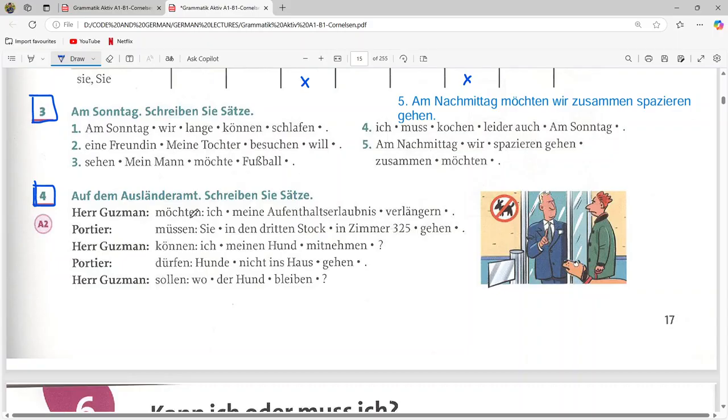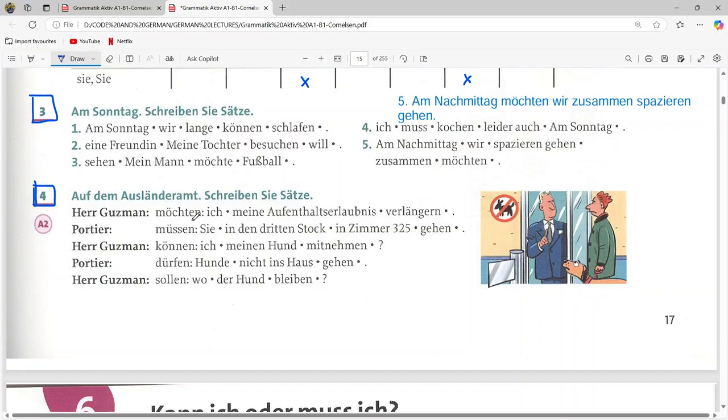Möchten is the modal verb, and we have to use ich, meine Aufenthaltserlaubnis verlangen. Okay, so what does it mean? This is the residence card or visa card. Verlangen means to extend.